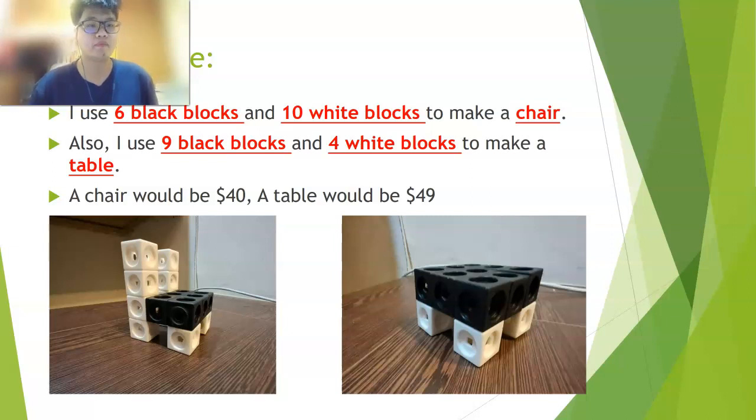So group 1. Group 1 use 5 orange blocks and 3 blue blocks to make an airplane. Excellent. And the airplane would be $100. Okay, good. How about group 2? Group 2 use 10 orange blocks and 7 blue blocks to make a car. And the car would be $115. Okay, excellent.